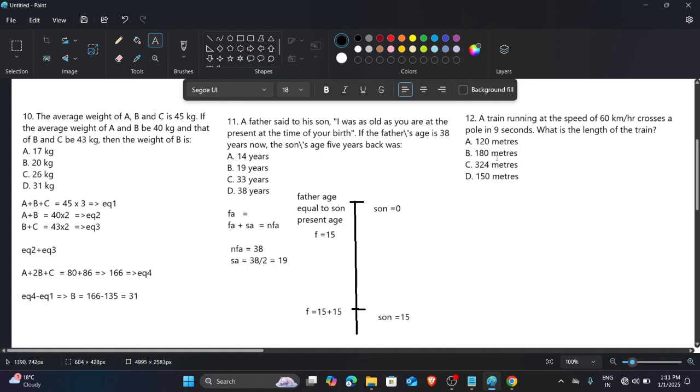Now this question. A train running at the speed of 60 kilometers per hour crosses a pole in 9 seconds. What is the length of the train? Okay, so in this question, what is happening? I will first explain it to you. Suppose.